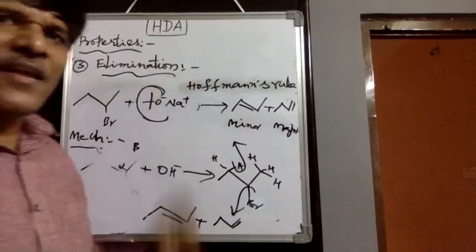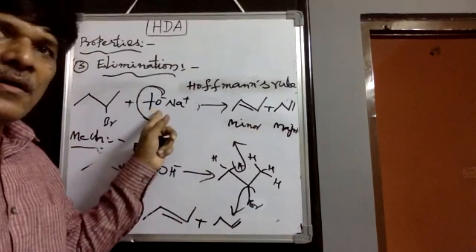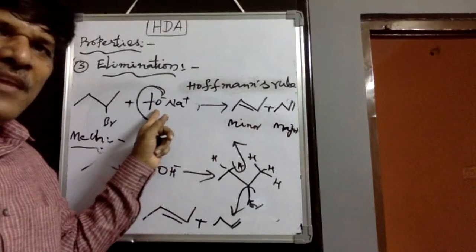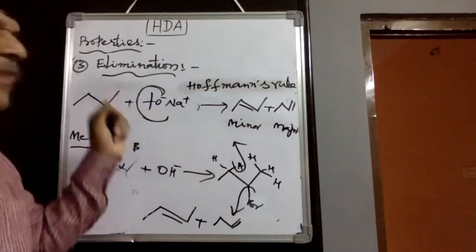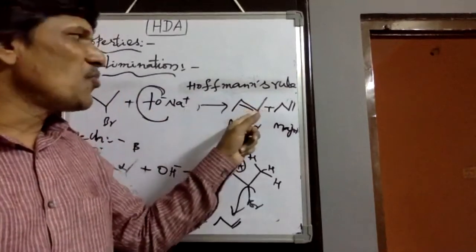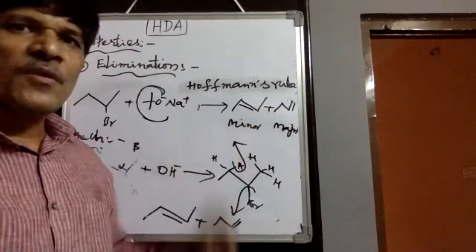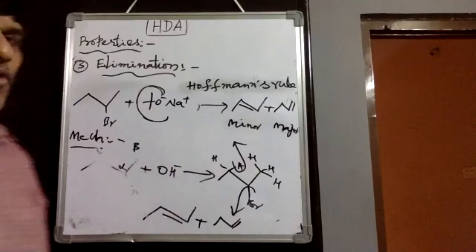So that is why Hoffman elimination is accepted from that side, due to the stronger or more sterically hindered base, even though it is stronger than OH minus, and removal from the terminal position is very much easier. Therefore, it gives the major product and the other gives the minor product. That is called an elimination reaction using this base.